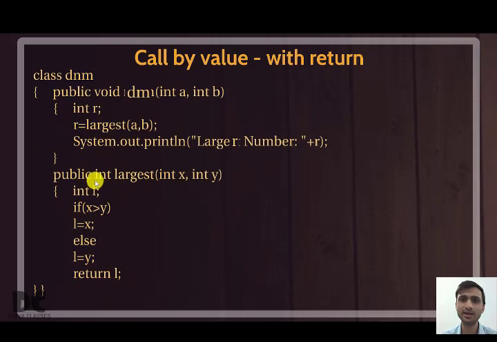So what do you have to write? You have to write a data type. So what data type you have to write? It should match with the return value. You are returning L. What is the data type of L? int. Therefore you are writing int. If the data type of L would have been double, then here instead of int we will be writing double. If char, we will be writing here char. If boolean, we will be writing here boolean. So it should match with the return value.